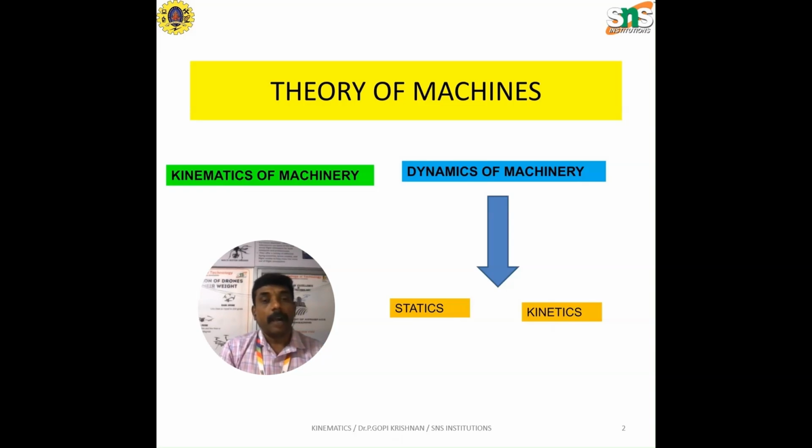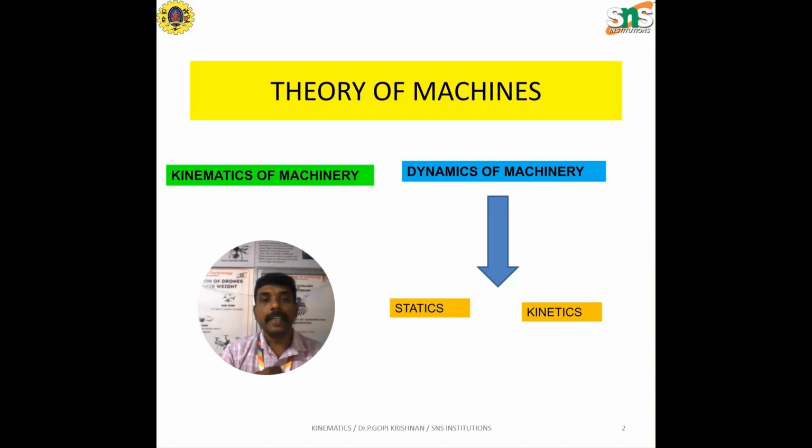From the theory of machines point of view, it is very important to understand the concepts of kinematics of machinery and the dynamics of machinery. For example, if you are studying a component or a system consisting of a number of components, then the study is called mechanics, right?